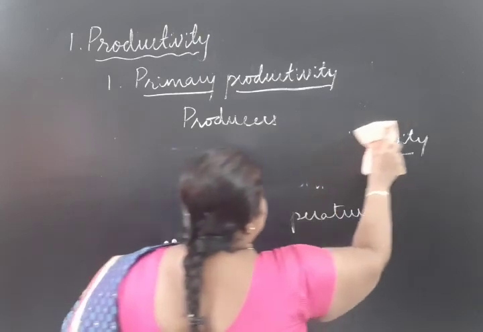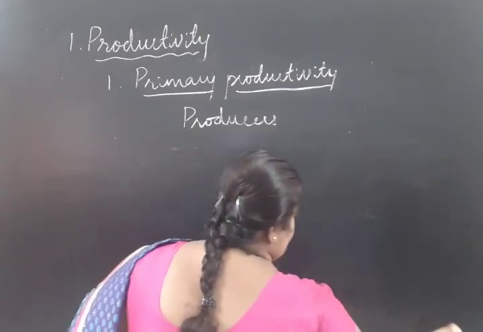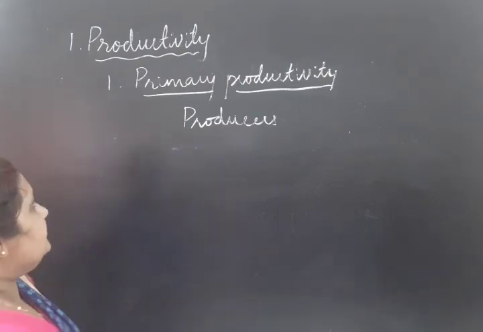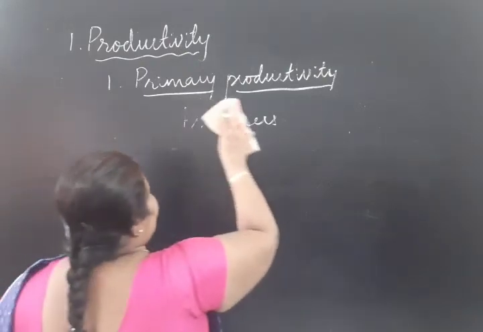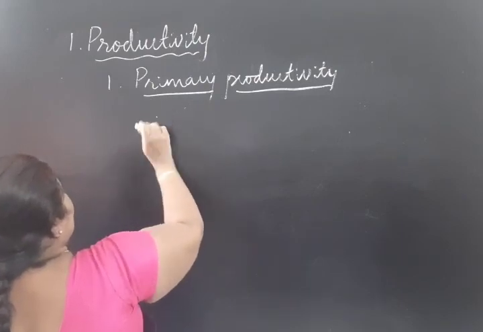Primary productivity is related to the producers, green plants. So this primary productivity is further classified into two types.